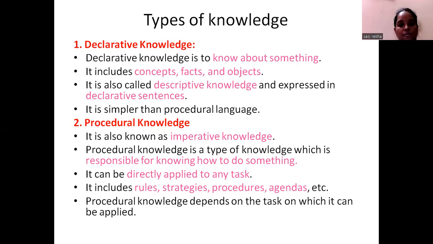What about procedural? The other name for procedural is imperative knowledge. Okay, so it is a type of knowledge which is responsible for knowing how to do something. Like if you take the example of making a recipe, we have a sequence of steps. So that is what we call procedural knowledge. What is the procedure to be applied? Right? It can be directly applied to any task based on the procedure which is given. It also includes rules, strategies, procedures, agendas, etc. Okay. Procedural knowledge depends on the task on which it can be applied.